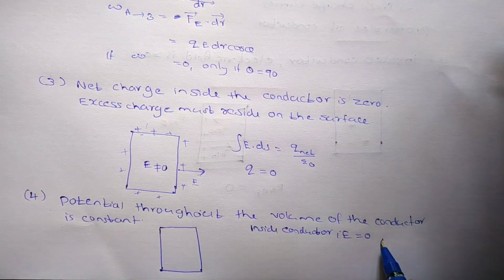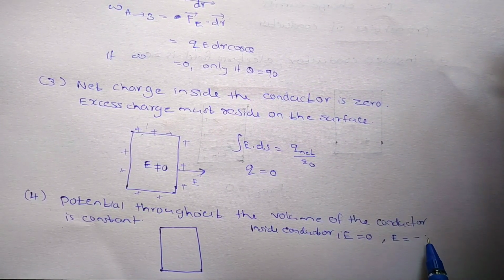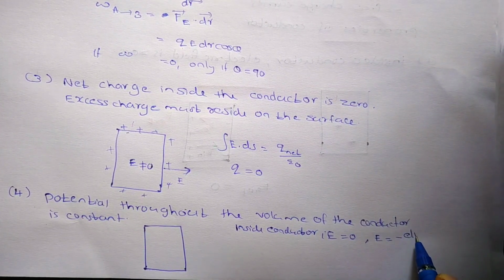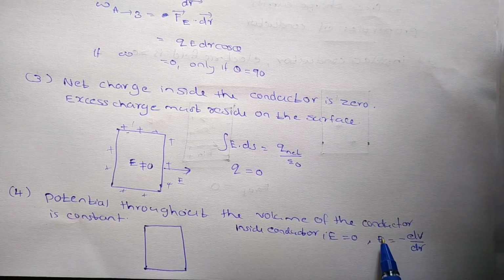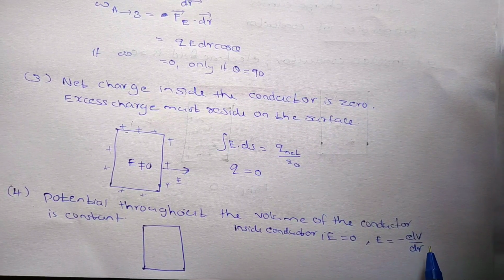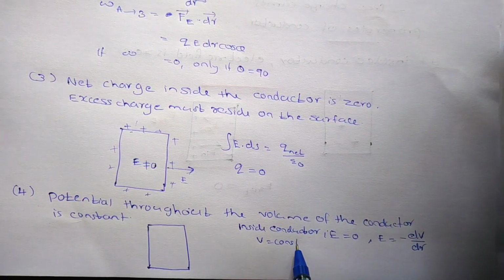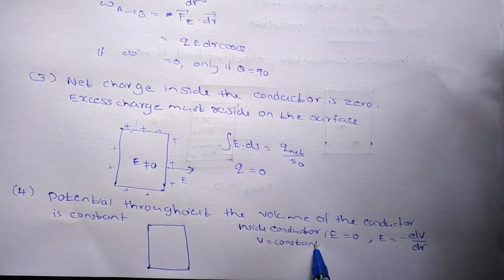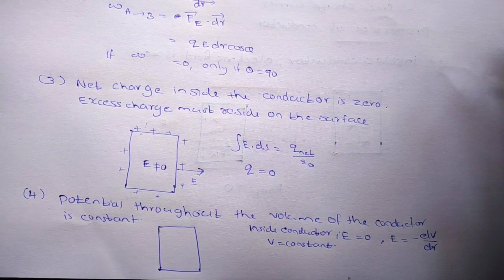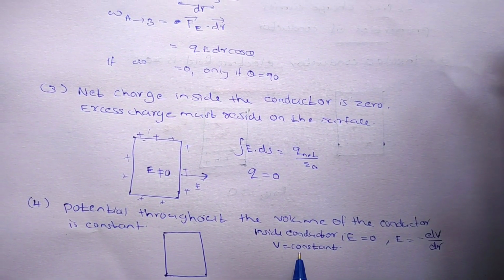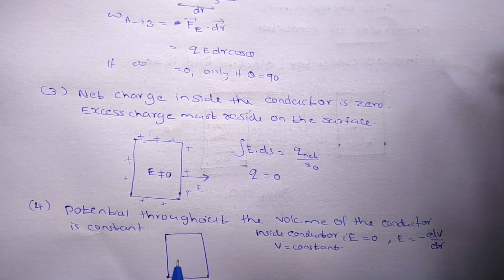So you know a relation: electric field E is equal to minus dV divided by dr. That means if E is equal to 0, V is constant. Clear? So now we have proved that inside the conductor the electric potential is constant.